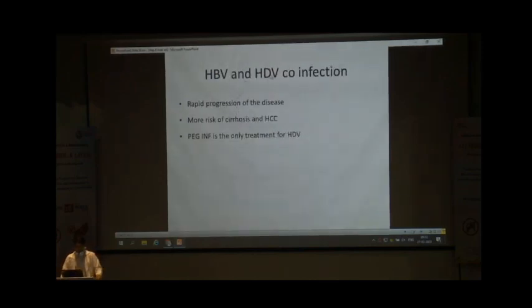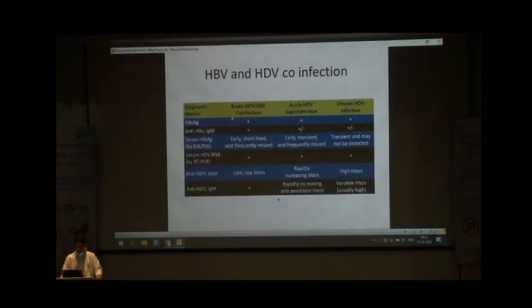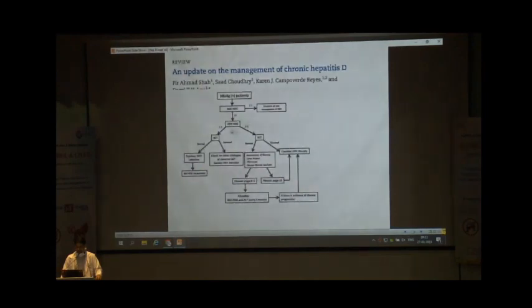Coming to hepatitis B and hepatitis D virus co-infection, hepatitis D virus co-infection is associated with rapid progression of the disease, more risk of cirrhosis and hepatocellular cancer, and it can present with co-infection, superinfection, or chronic hepatitis D virus infection.